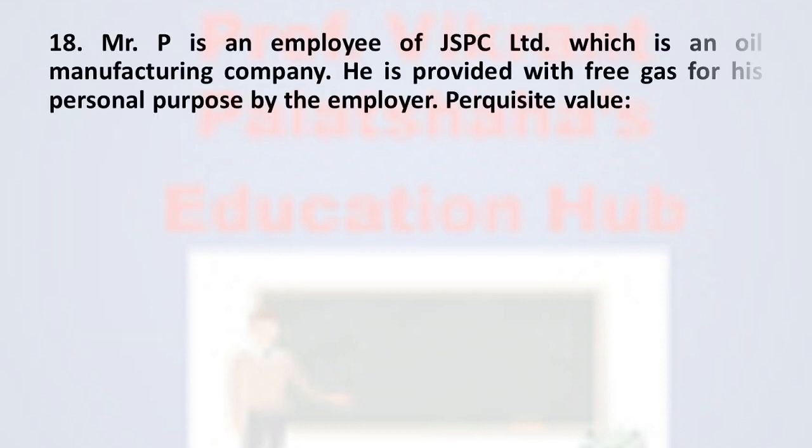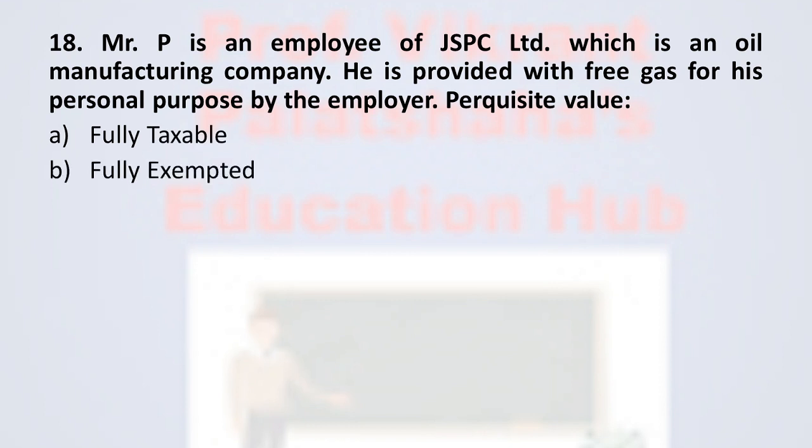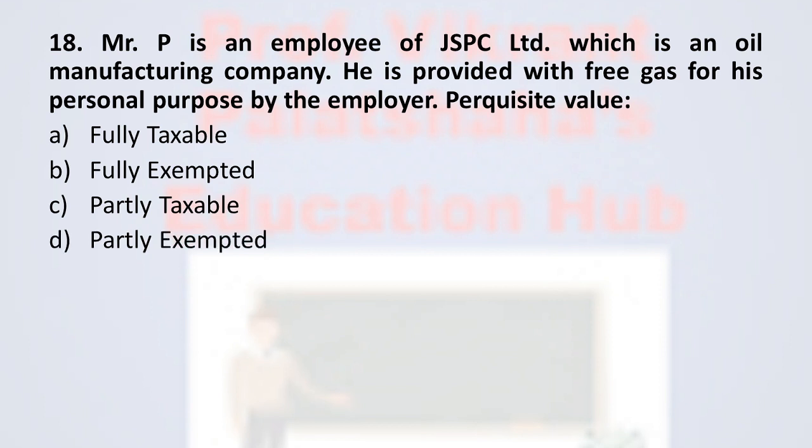Next, question number 18. Mr. P is an employee of JSPC Limited, which is an oil manufacturing company. He is provided with free gas for his personal purpose by the employer. The perquisite value is: option A, fully taxable; option B, fully exempted; option C, partly taxable; and option D, partly exempted. And the correct answer is fully taxable. Any facility of gas or electricity bill provided by the employer to the employee is a fully taxable perquisite.